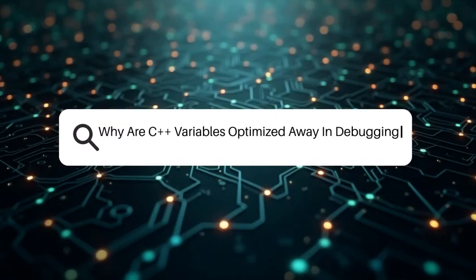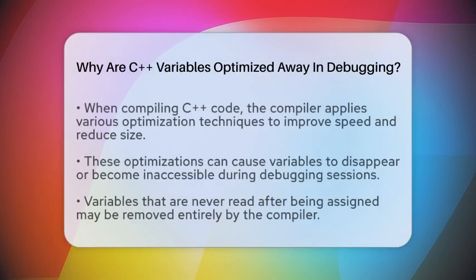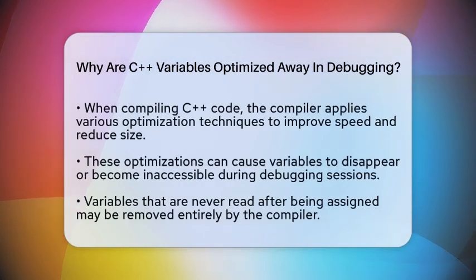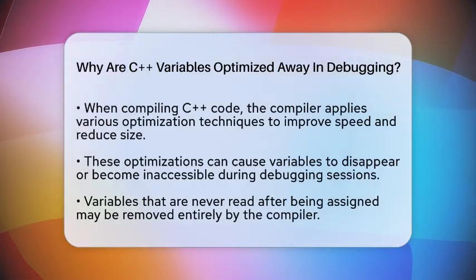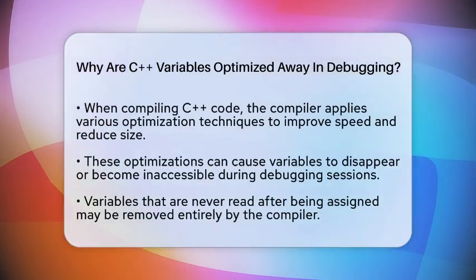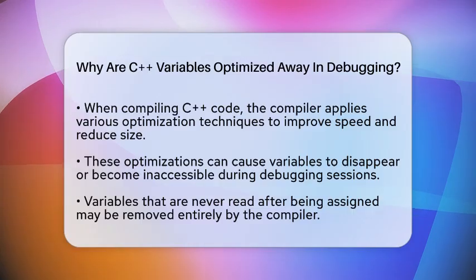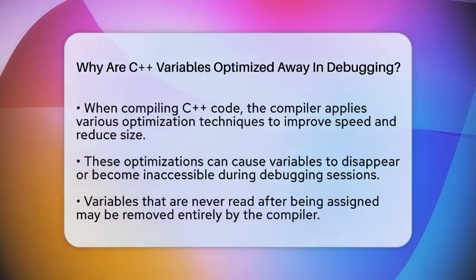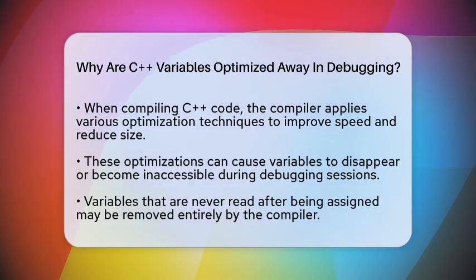Why are C++ variables optimized away in debugging? Imagine trying to look at your code and see what each variable holds, but suddenly the debugger says the variable is gone. Frustrating, right? Well, that's what happens in C++ debugging when variables seem to disappear. So why does this happen?